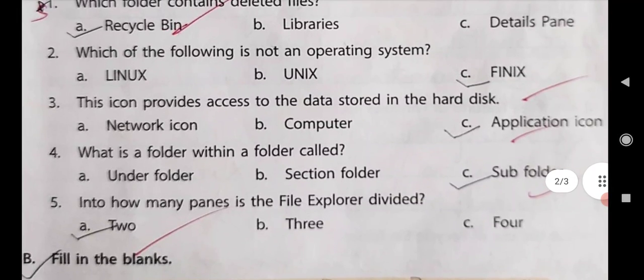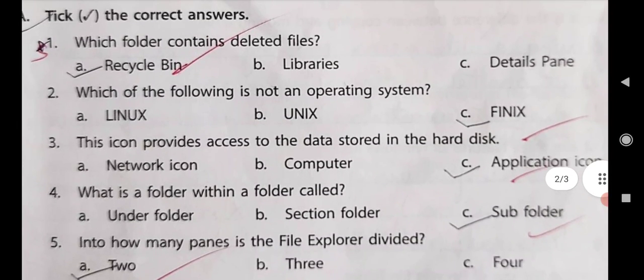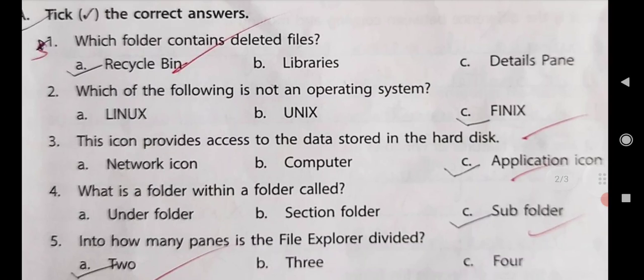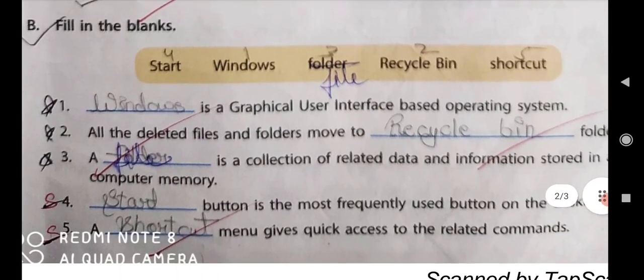After that, come to the fifth one. Into how many panes is the File Explorer divided? The options are 2, 3, 4. So what is the correct answer? Yes, A, 2. The spelling of 2 is TWO. So by this we have done question number 1, tick the correct answer. After that, we will solve the fill in the blanks.